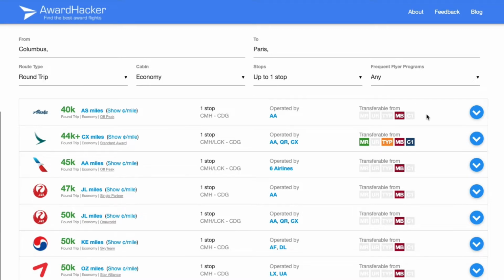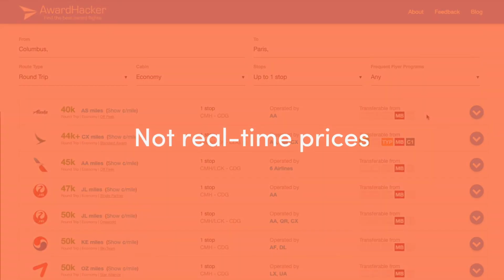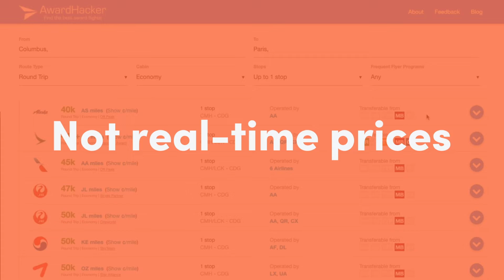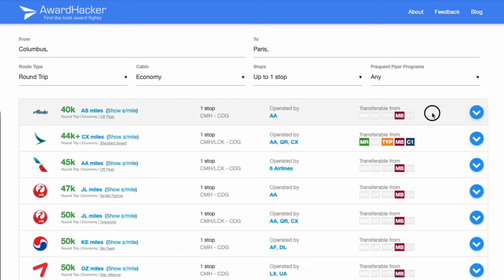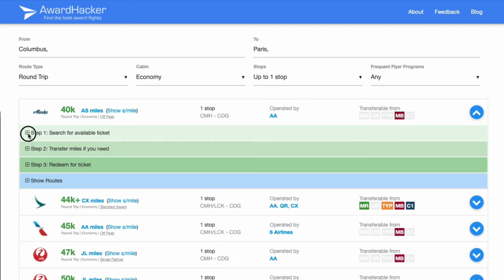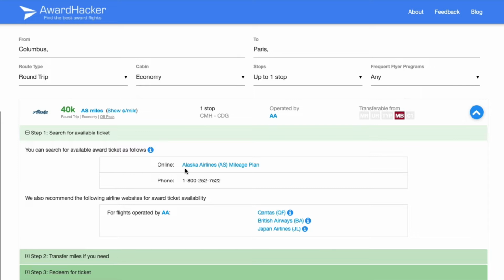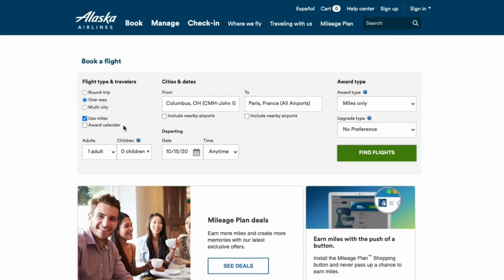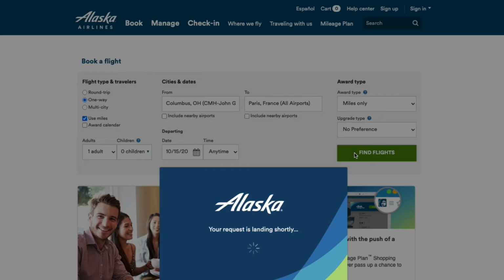Let me emphasize again that Award Hacker does not show you real-time prices for award flights. One more time, because this is a common sticking point: Award Hacker does not show you real-time bookable results for award flights. The best way to use Award Hacker is as a guide to tell you where to look. Then use your findings to run searches on the specific airline websites to see the actual price in miles.